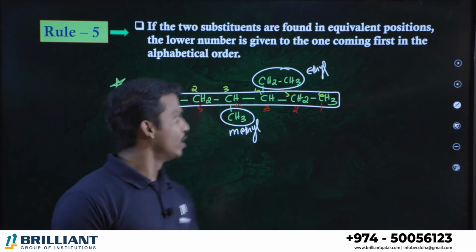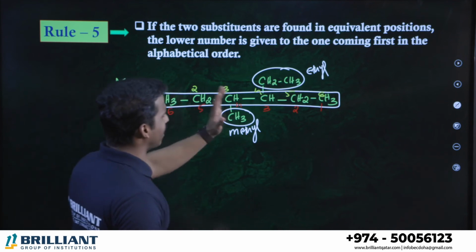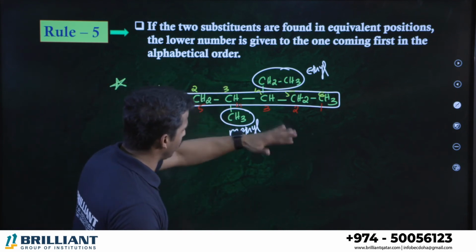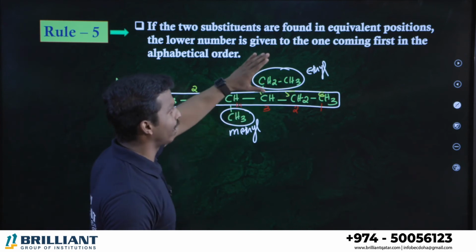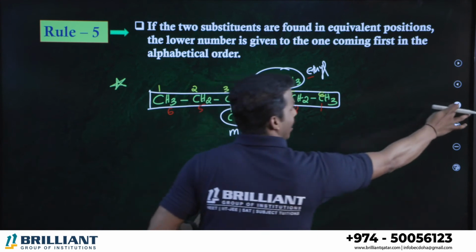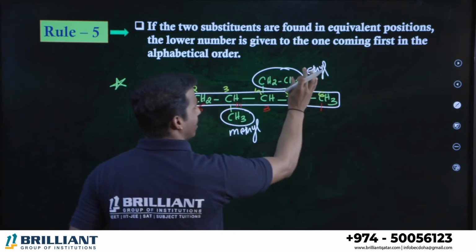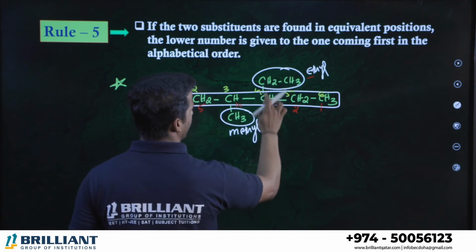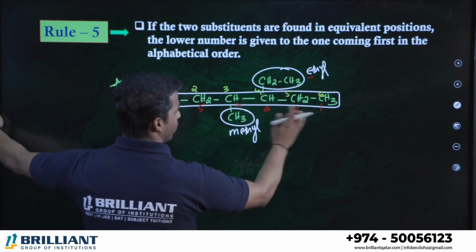That's a rule, okay? When methyl and ethyl are on equivalent positions, here 3 to 4 from the left and 3 to 4 from the right, you should write ethyl first, because anyway you are going to write the ethyl group first in alphabetical order. So it is better to give the ethyl group the lowest number. Which is the lowest number here? Third position. So this is better. The red colored one is the correct one.